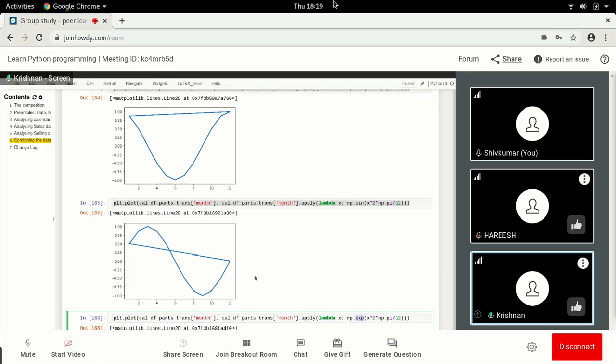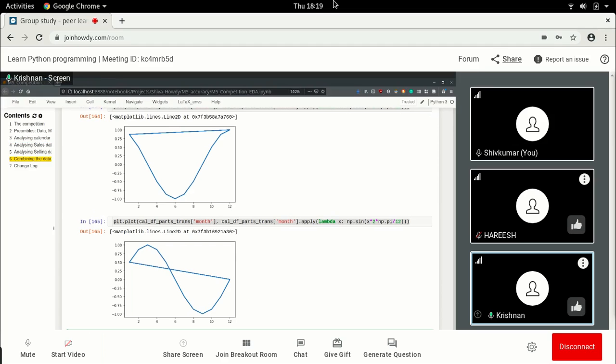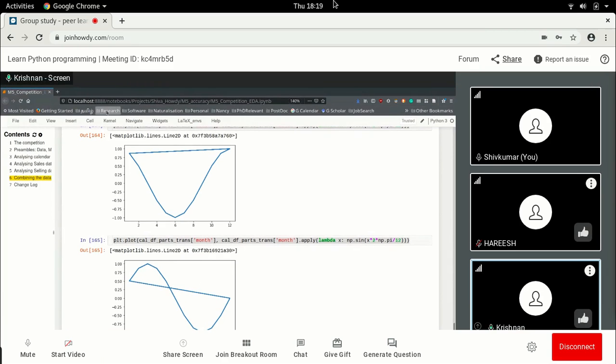Shiva, just a second. I will just check. There should be a place where this thing exists. Just a second. I will just check. There was a place where I had stored this, because this was a problem, and I wanted to use it.